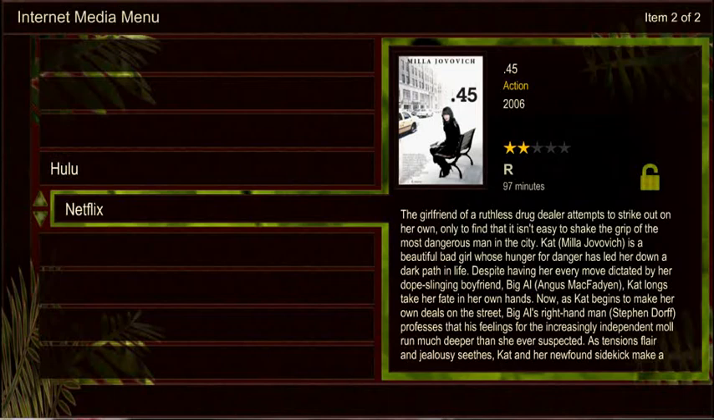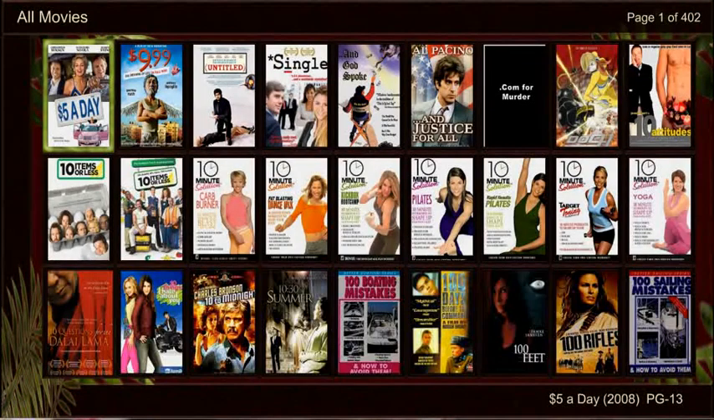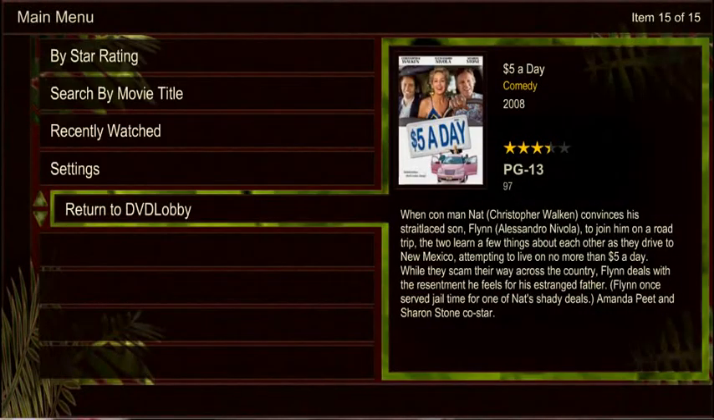Scroll down to Netflix and press OK. Netflix works in the same manner as your movie collection. To go back, press the back button. And select Return to DVDLobby.